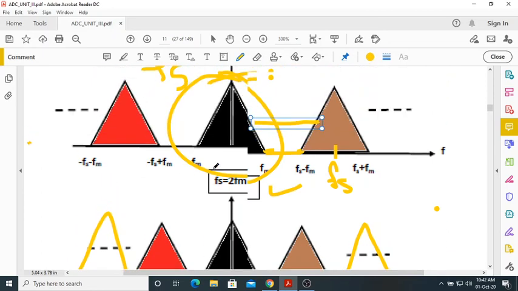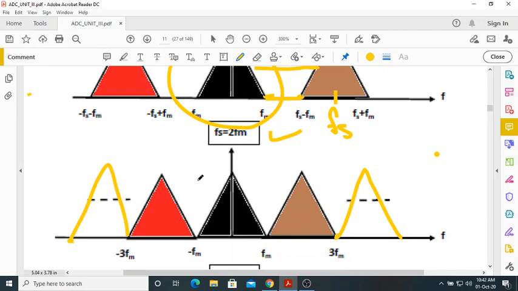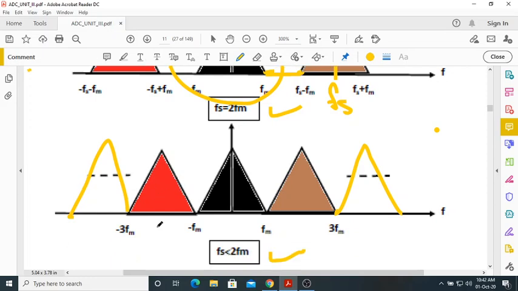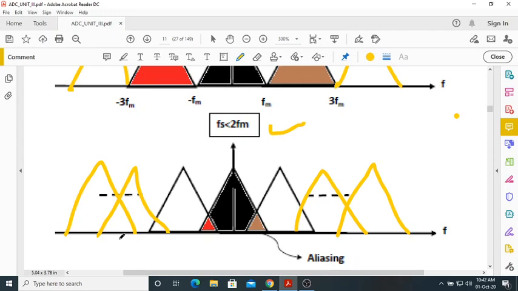Okay. So when Fs is more than 2Fm, the spectrums will have some gap between them. When Fs is exactly equal to 2Fm, the spectrums are just touching each other, so the copies of the original spectrum are touching each other. Now when Fs is less than 2Fm, what happens? They will overlap with each other. So you get some more spectrum like this. All the neighboring spectrums will be overlapped with each other. Here they are overlapping, here also they are overlapping, here also they will overlap.